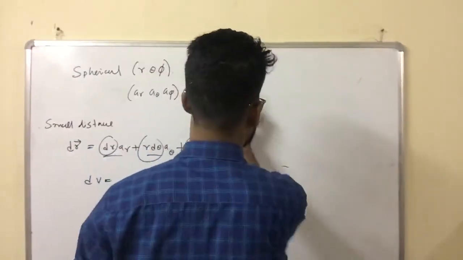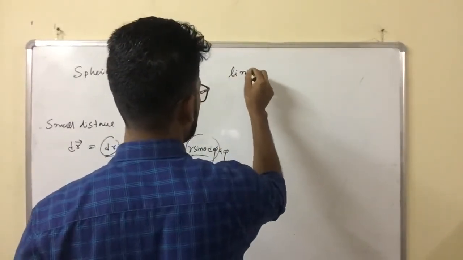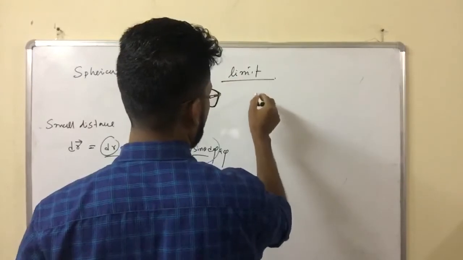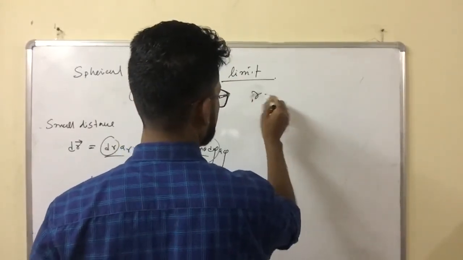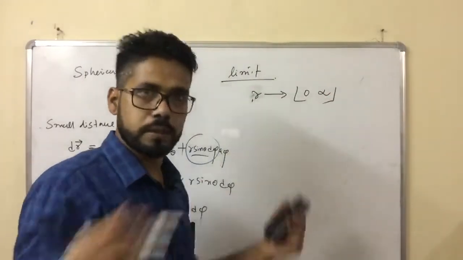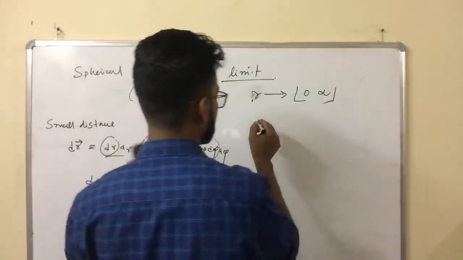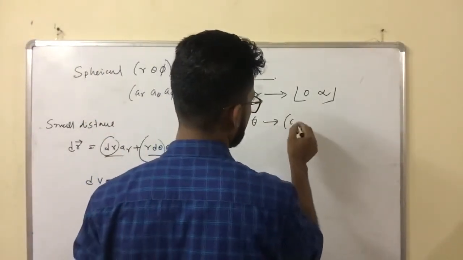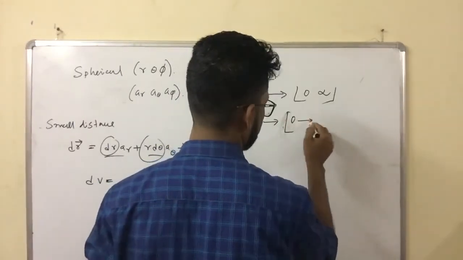Now this is the volume formula. Now you have to find the volume of a sphere. So what are the limits? The r limit is 0 to infinity. Infinity because the radius of a sphere may be anything, we don't know. The theta limit must be 0 to pi.